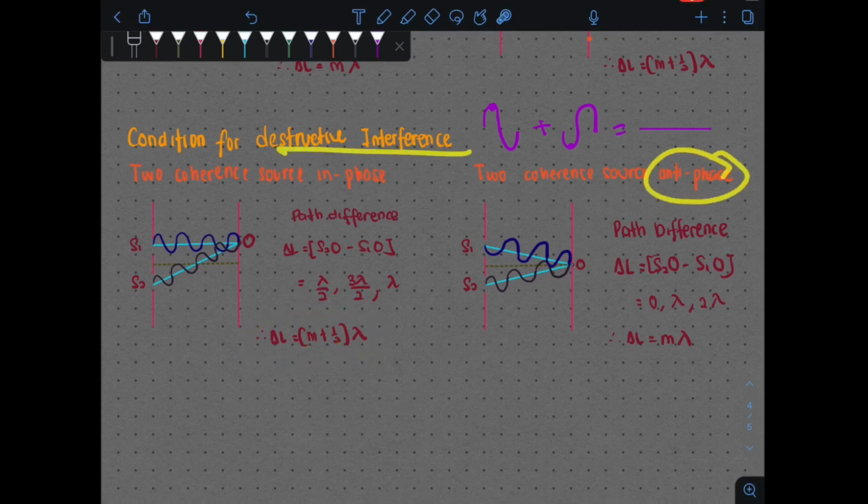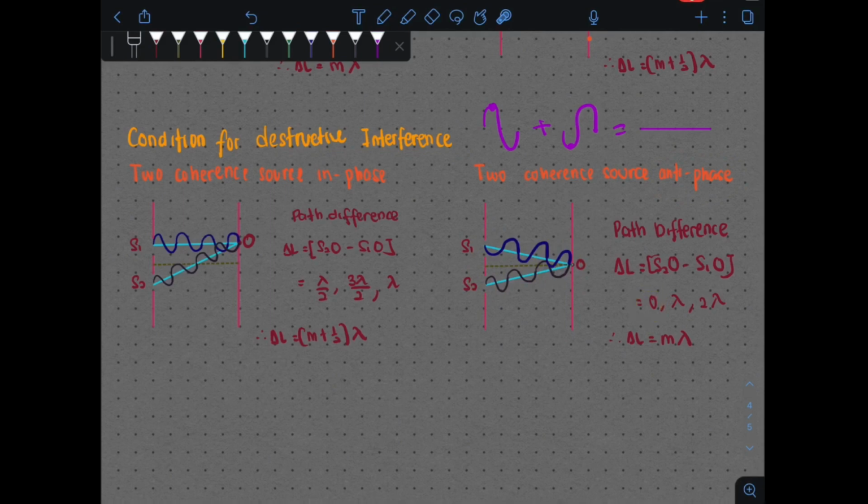Whereas for destructive anti-phase dekat sini adalah permulaan mereka tidak sama sudah. So you have 1 lambda, 2 lambda and 3 lambda here. And the next wave is 1 lambda, 2 lambda, 3 lambda juga. Sama-sama 3 lambda, tapi mereka bermula pada fasa yang tidak sama dan mereka berakhir destructively. So you're going to get the difference between them dekat sini adalah, for this case adalah 0.